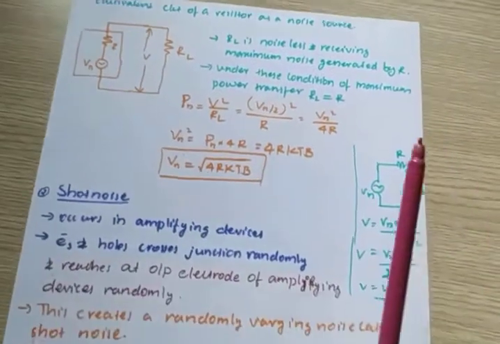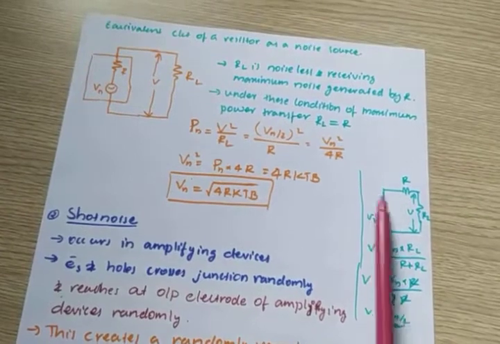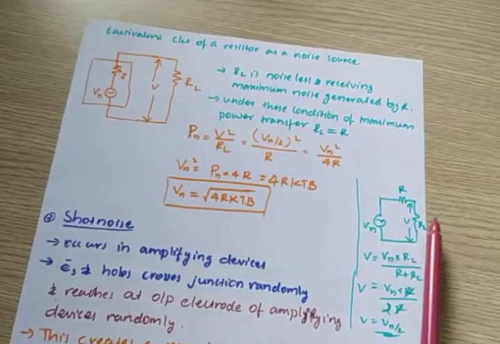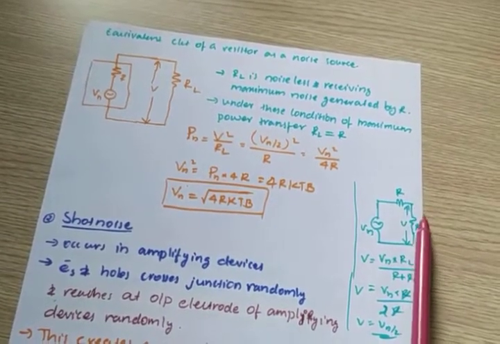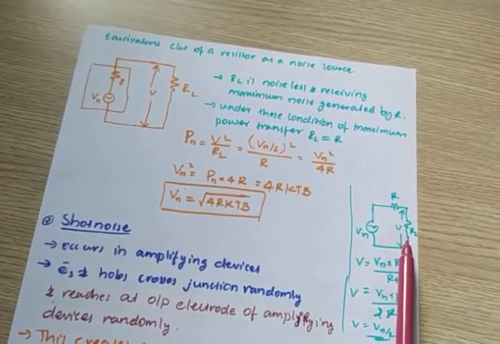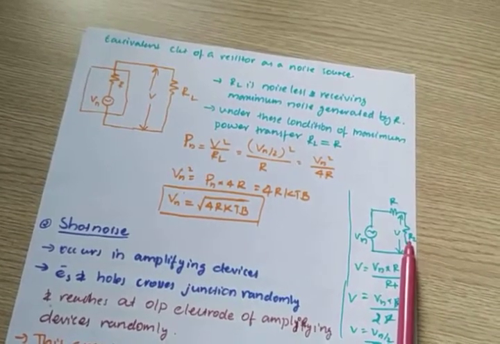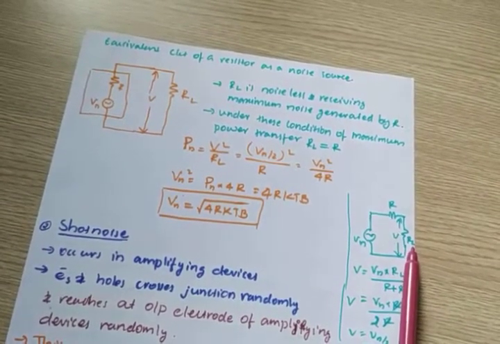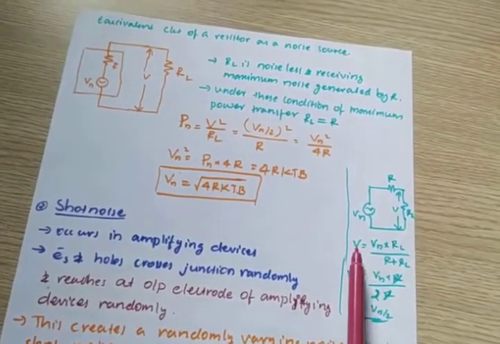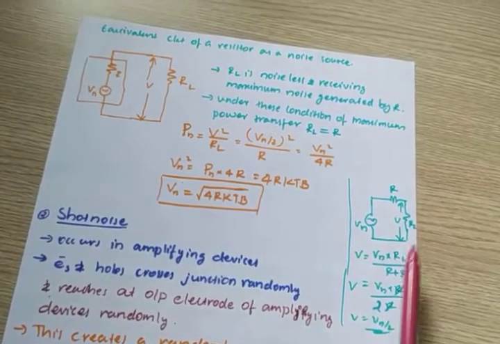How? This is the noise voltage, and that is the total voltage. We have two resistances, R and RL. This is R, this is RL. I need to find out the voltage across this resistance. How to find it? Voltage division principle. These two are in series. So the voltage across RL is the total voltage into this resistance by the total resistance. So V is equal to total voltage Vn into RL by total resistance.